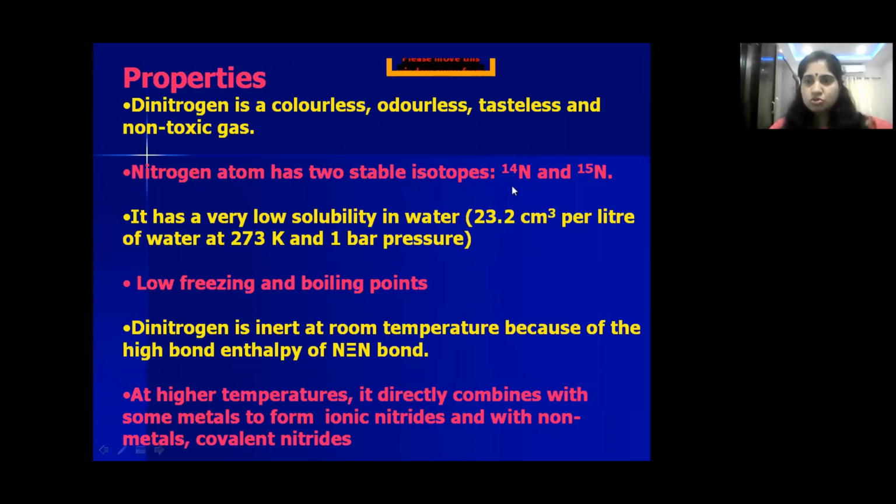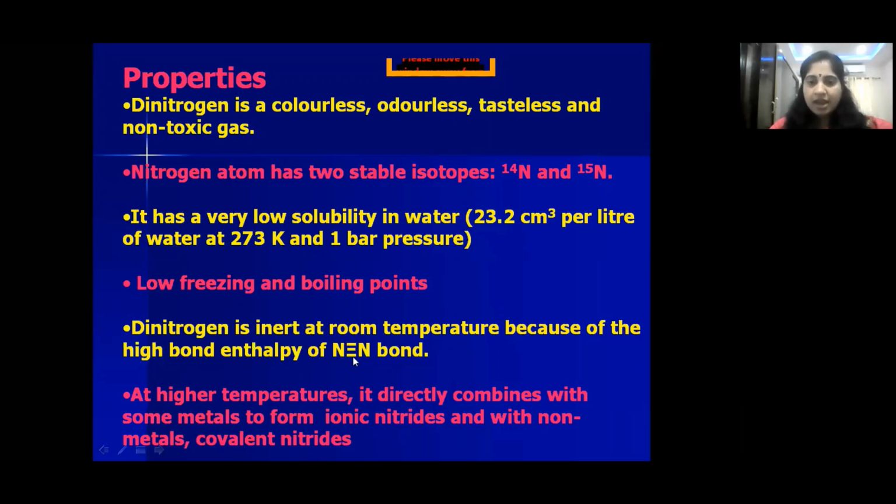So nitrogen shows two isotopes, N14 and N15, and it has very low solubility in water, that is 23.2 cubic centimeters per liter, children. Next, it has low freezing and boiling points. That's why in fractional distillation nitrogen gas comes out first. Next, dinitrogen is inert at room temperature. This point is very important, children.